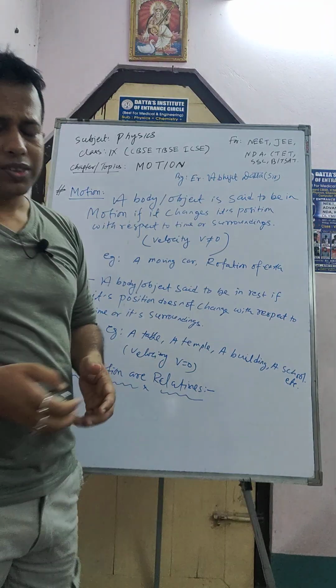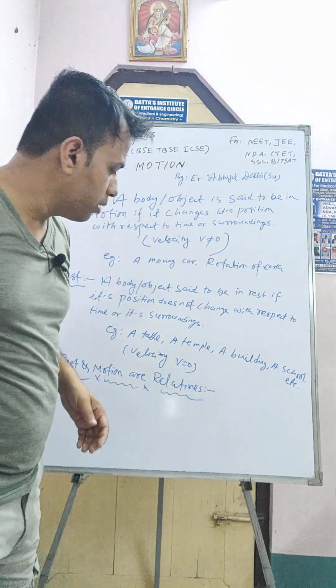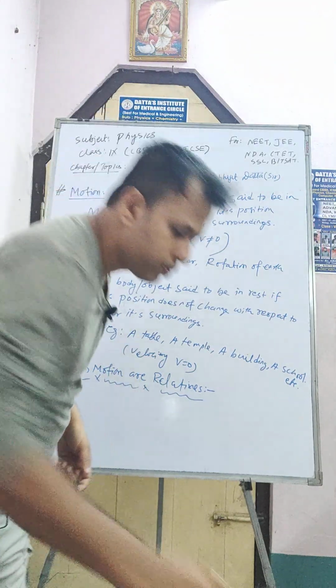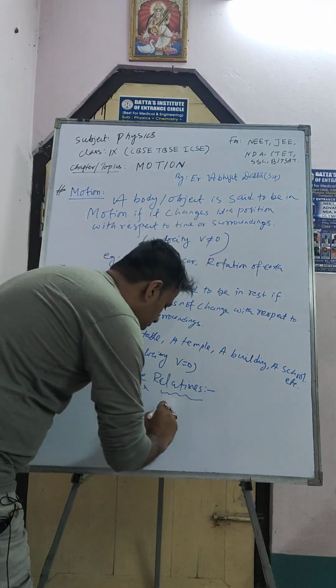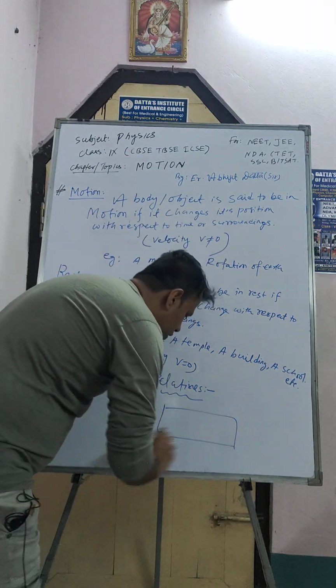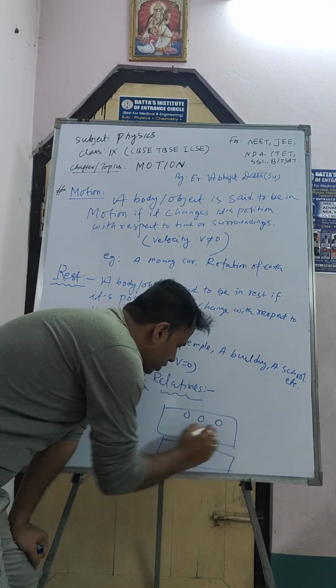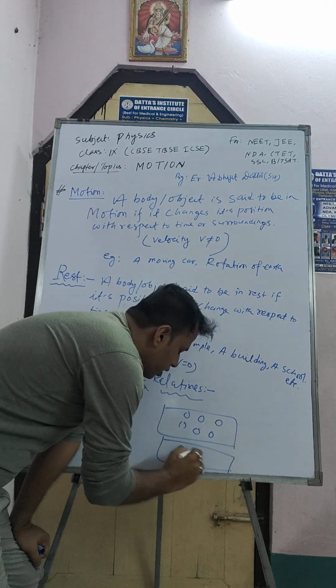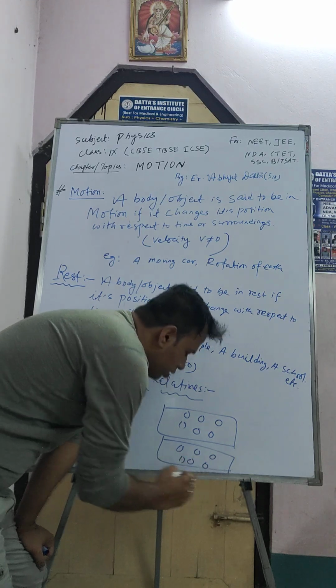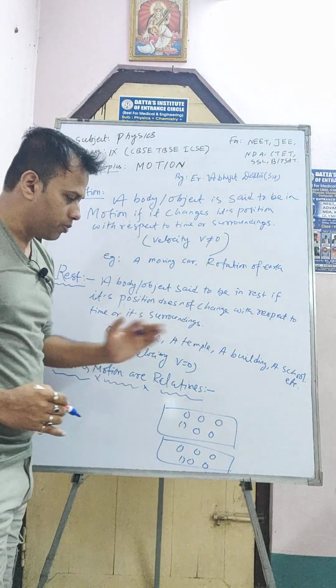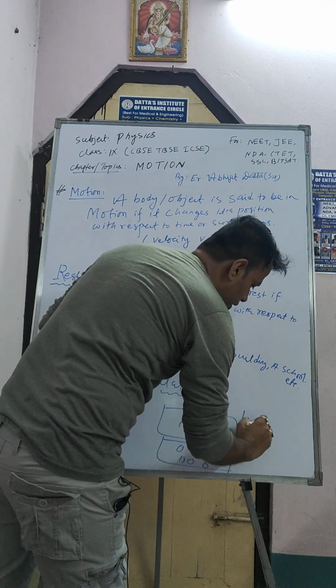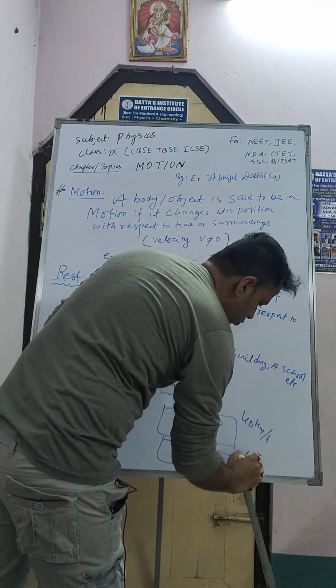For example, suppose there is one bus and a second bus. The two buses are moving at the same speed. Okay, the two buses are moving at the same speed. Suppose 40 km per hour. Okay, this one is also 40 km per hour.